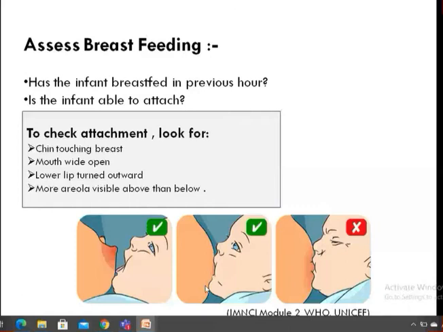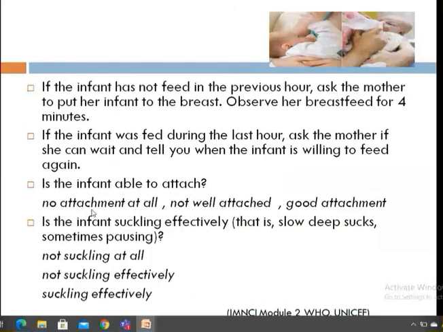If the infant has not fed in the previous hour, ask the mother to put her infant to the breast. Observe the breastfeed for 4 minutes. If the infant was fed during the last hour, ask the mother if she can wait and tell you when the infant is willing to feed again. So the main point is you want to see whether the baby is able to attach properly or not, how the mother is feeding the baby. Is the infant able to attach? You have to classify accordingly: no attachment at all, not well attached, good attachment.